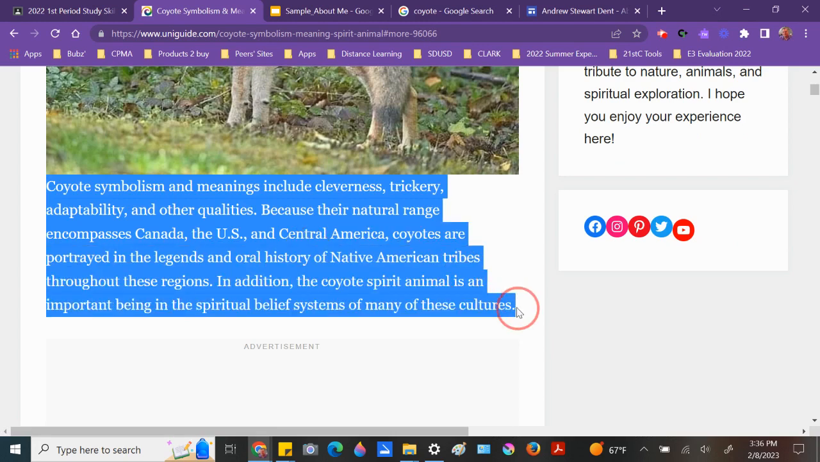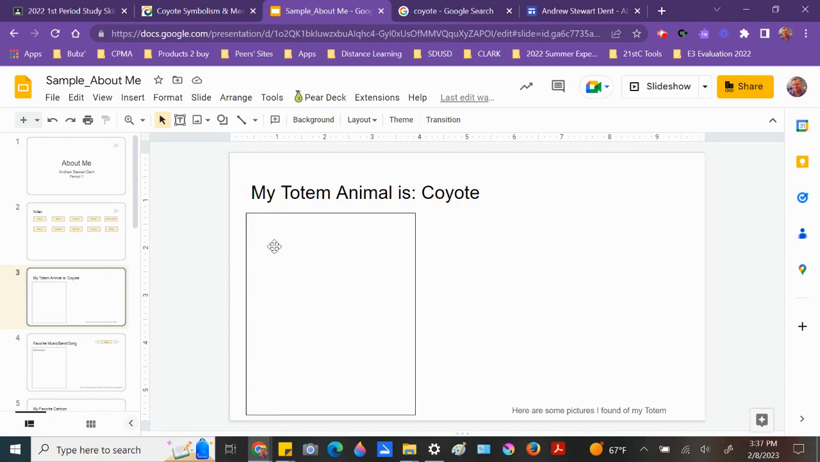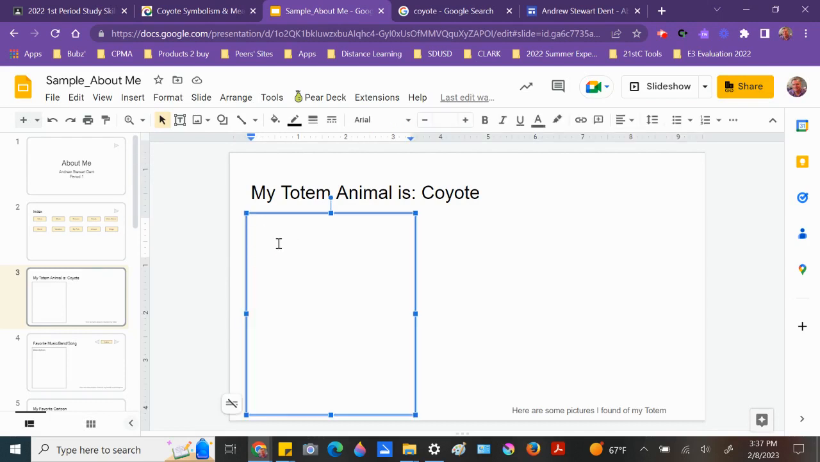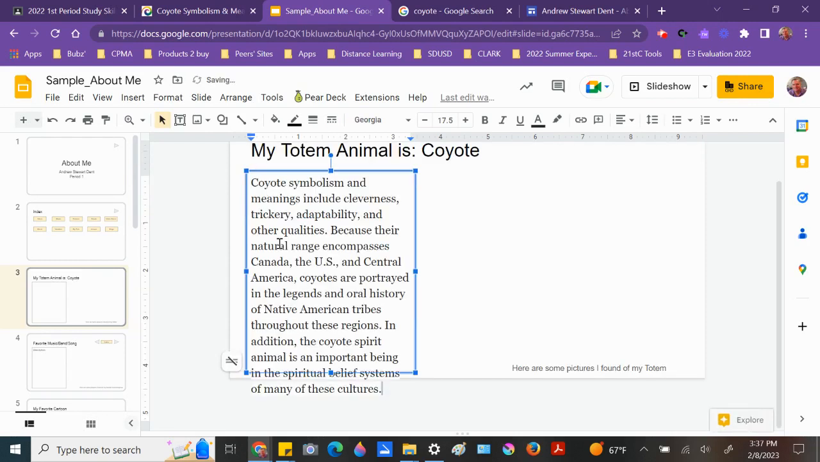So I'm going to copy all of this text by selecting it and then copying it by holding the Control key down and tapping the letter C. Then I'm going to go back to my slideshow, double click this, and paste that text in there by doing Control V. If it's too much text like it does here and it spills off the end, I'm going to select this text and delete it.